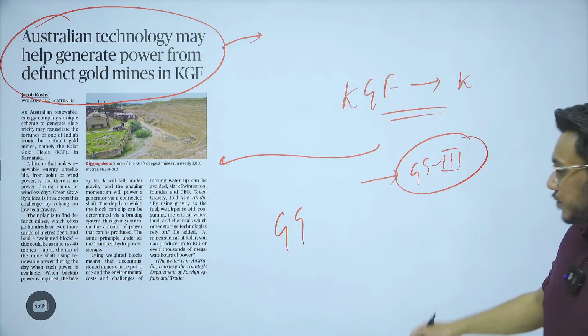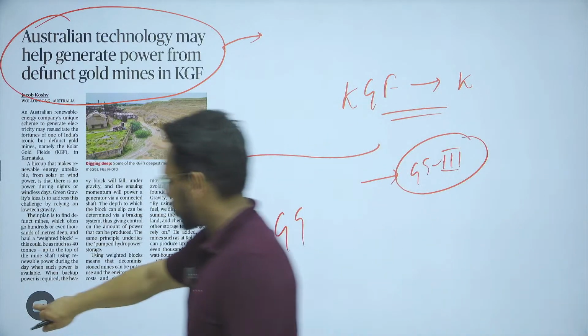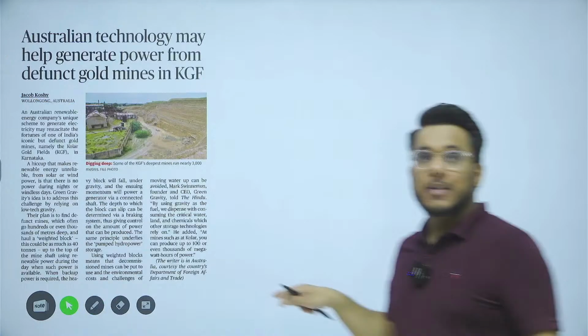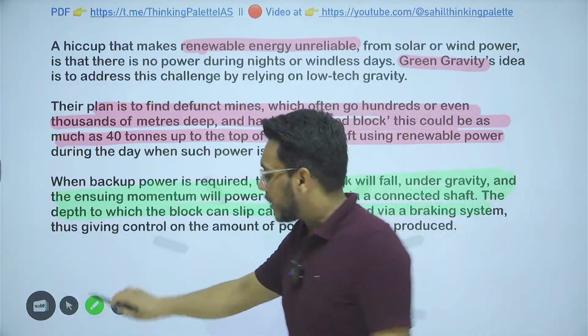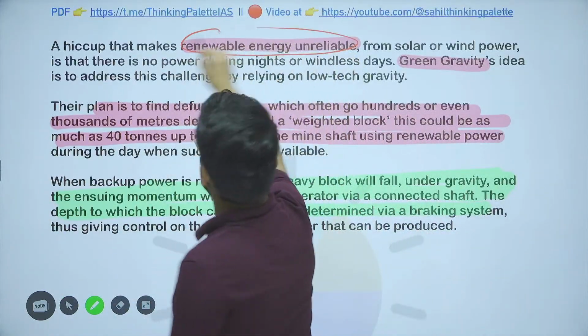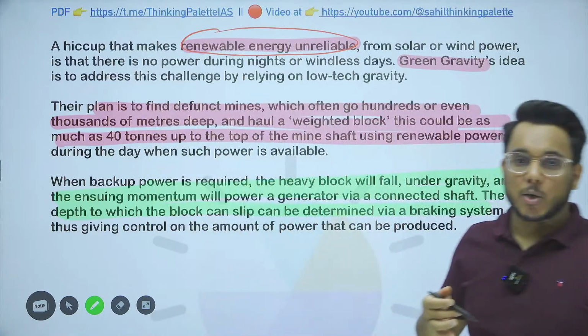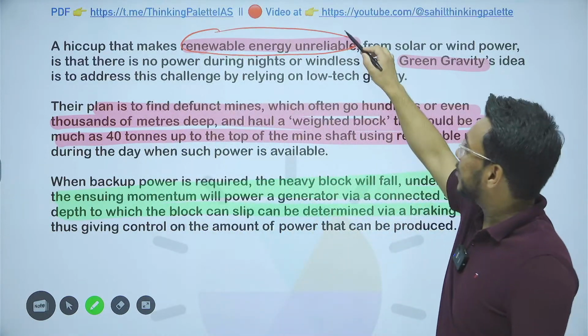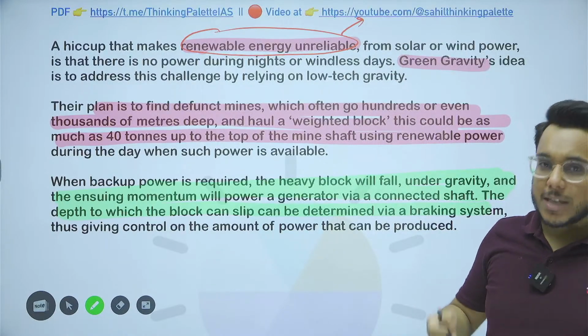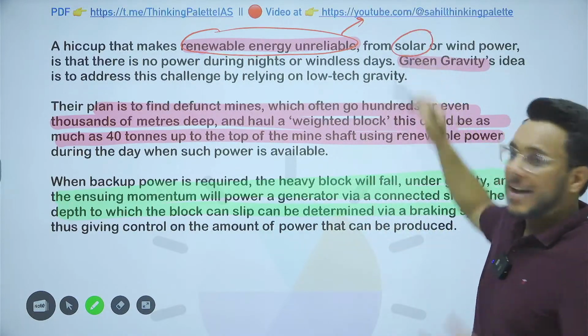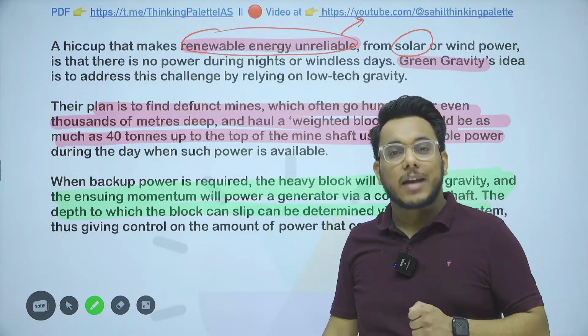Now, let us first of all see the basic premise. Guys, this particular article can also be used for your prelims examination. When we talk about renewable energy, there often comes an issue: it is said that renewable energy is unreliable. Why? Because solar energy will not be available during the night.